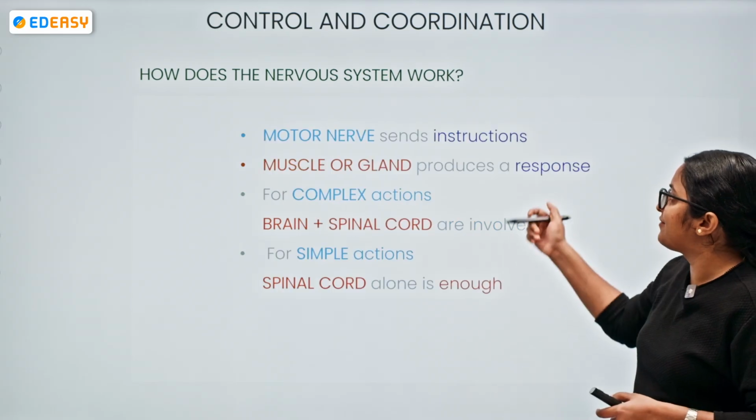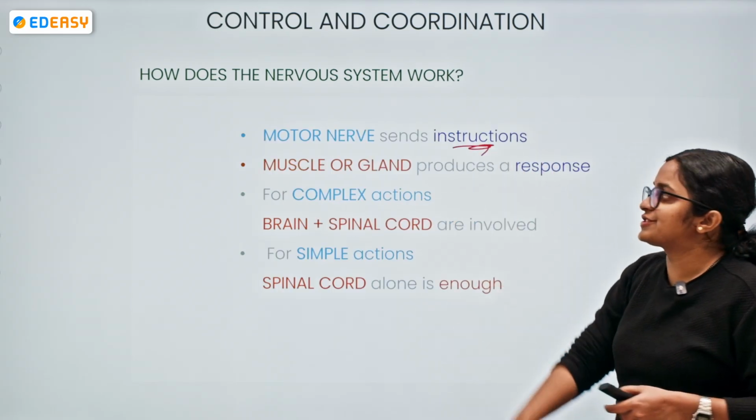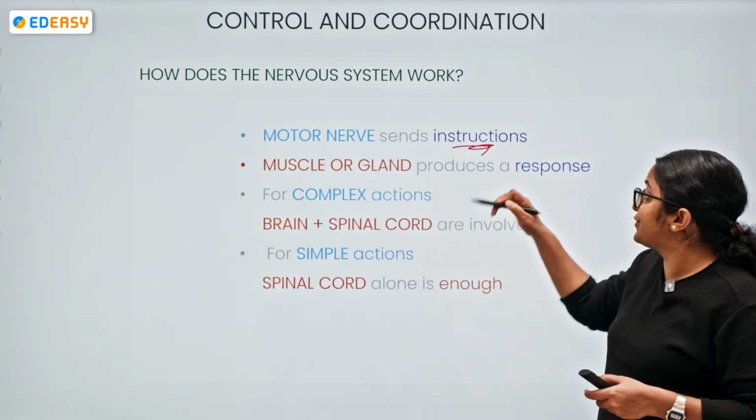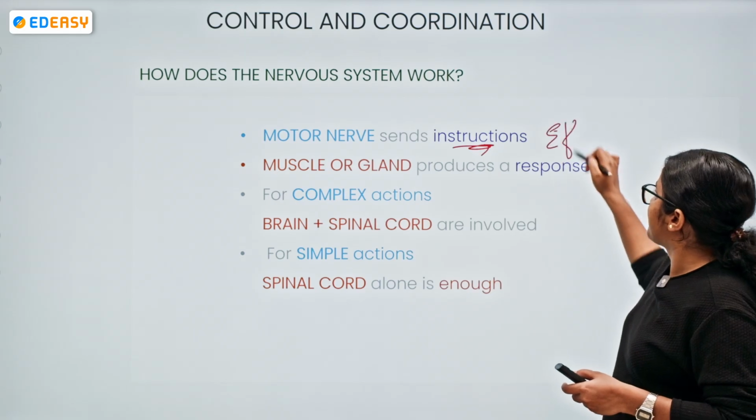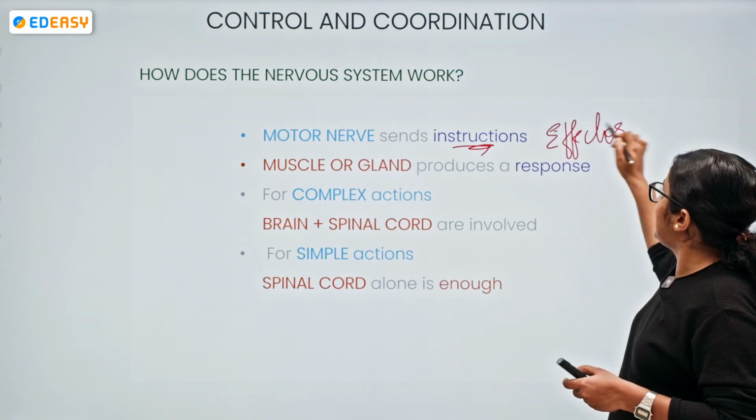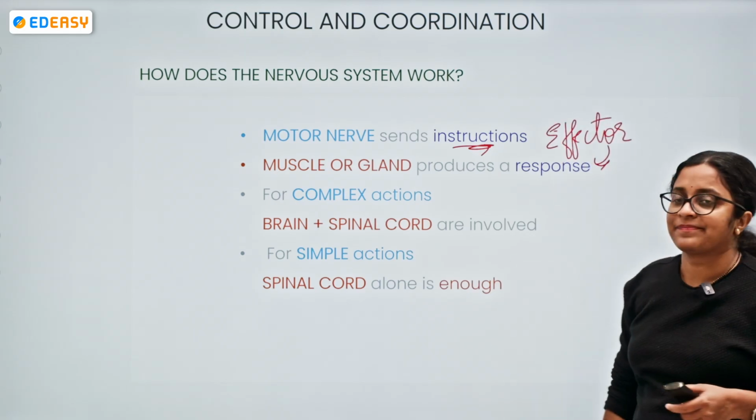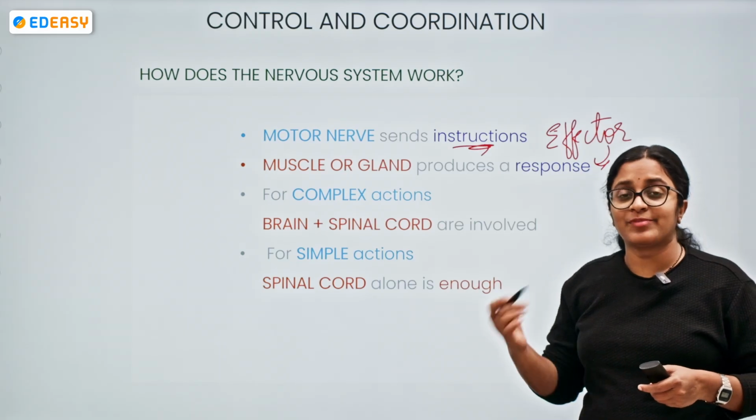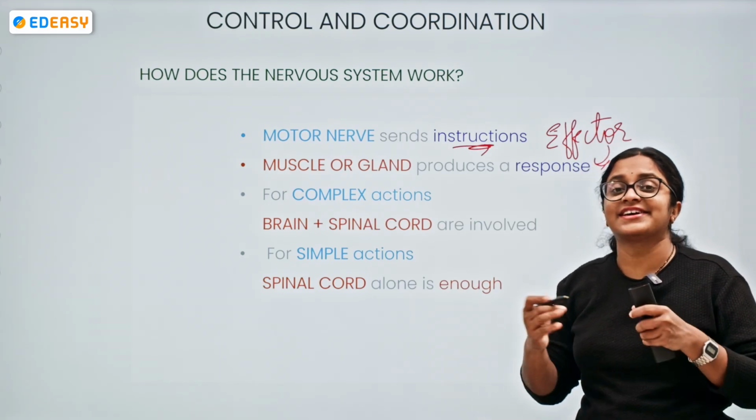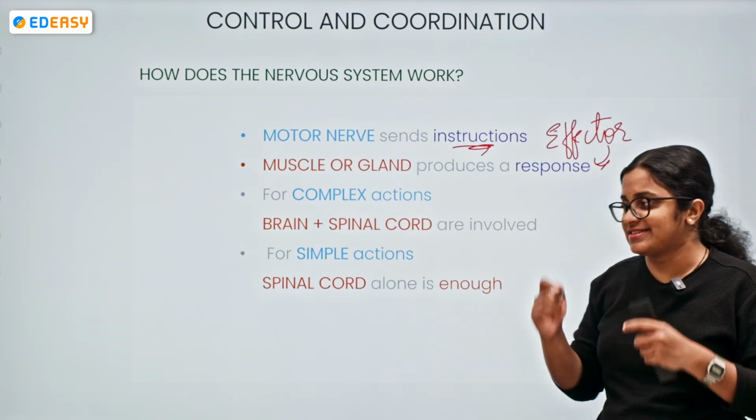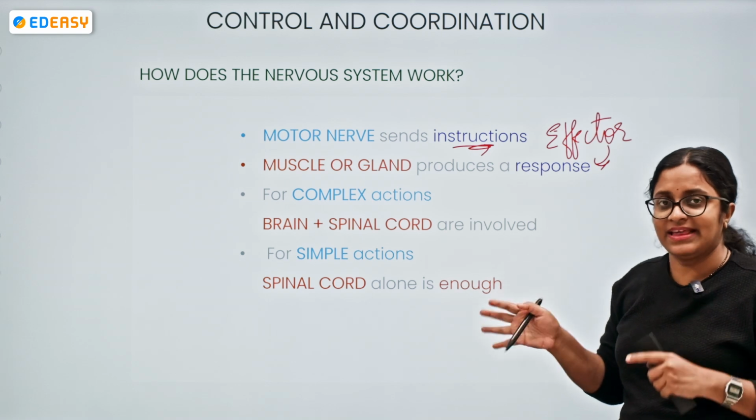Now it is sending the instructions to the motor neuron. The motor neuron acts on the effector. It can be a muscle or a gland. If it is a muscle, there is movement. If it is a gland, there are secretions, hormonal secretions or any kind of secretions.